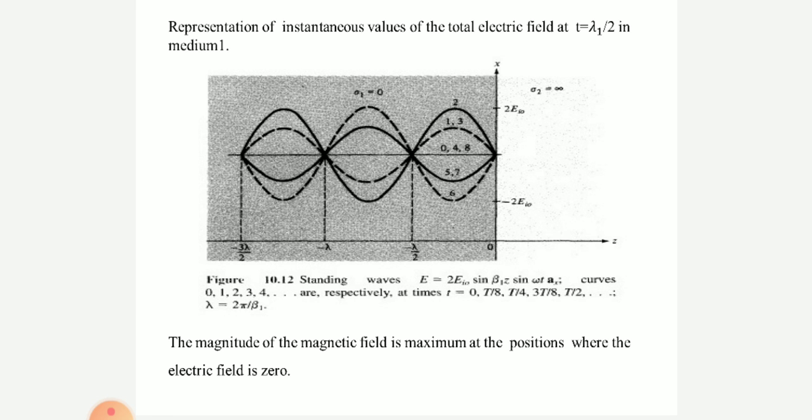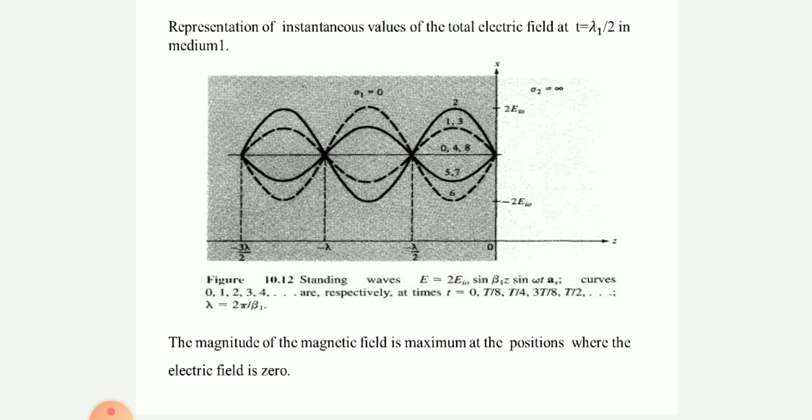Before going to that, I want to tell you about the standing wave ratio, and I want to give you some practical approach also for standing waves. Now I am going to switch on to the standing wave ratio. Before that, I want to give some practical observations. We have seen that the electric field is zero at the boundary and repeats at every half wavelength distance from the boundary in medium 1. Medium 1 means Z is less than 0.